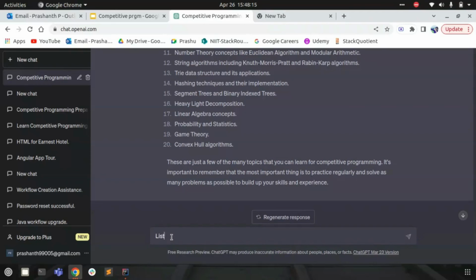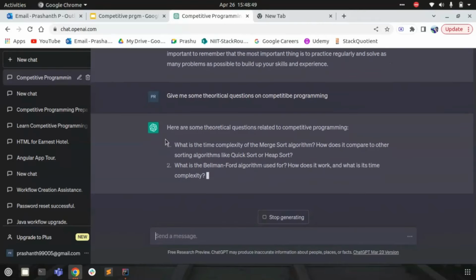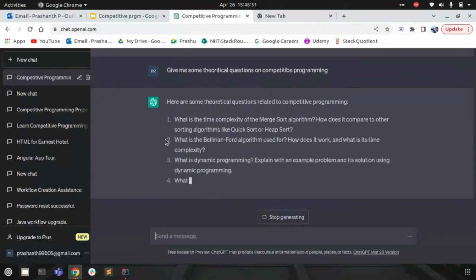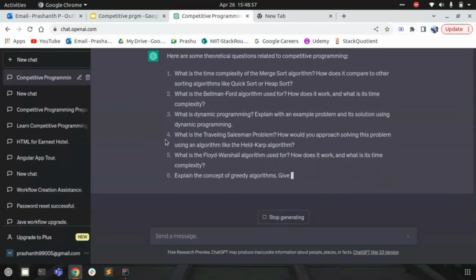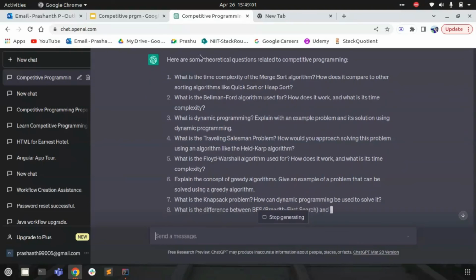I'll just say, give me some theoretical questions. So it also provides me the theoretical questions. Just because of the topics, I might not be able to go through all the topics and get to know them. So I'll just try to find some theoretical questions on competitive programming, and it will provide me the questions for that.